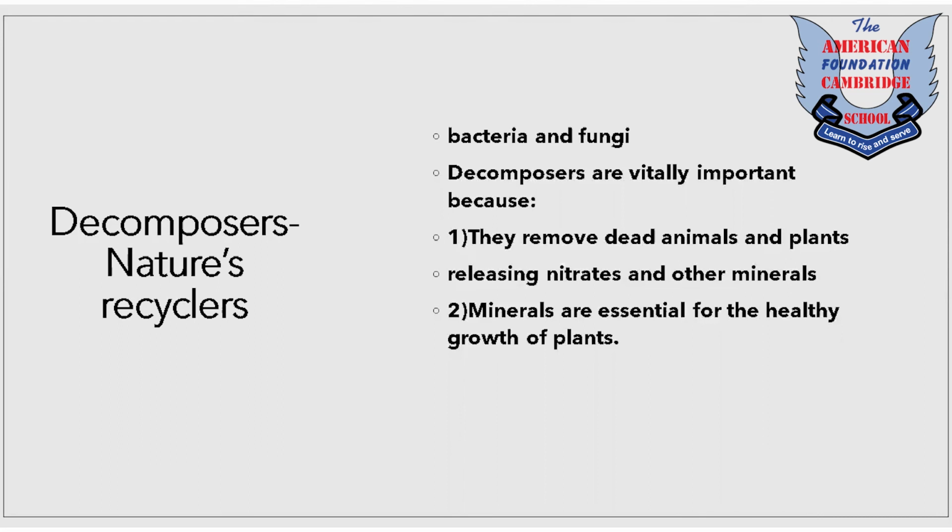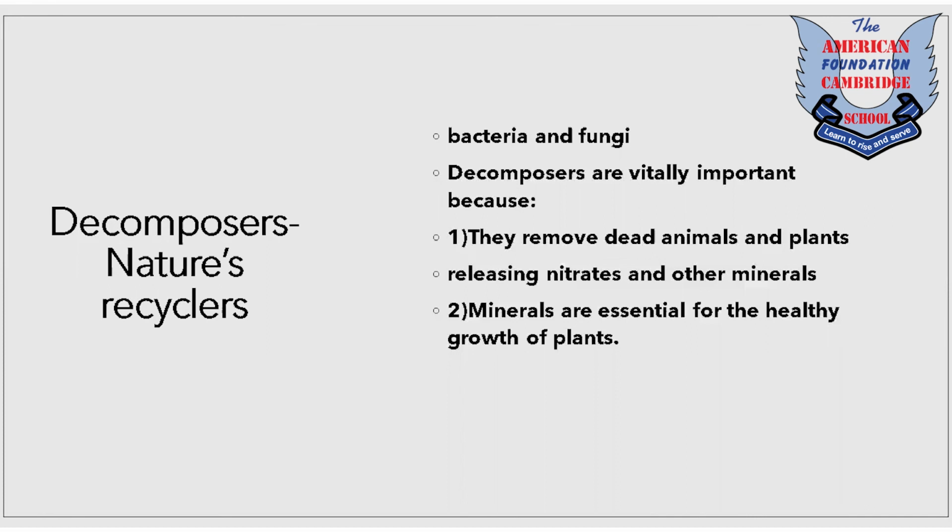With the help of decomposition processes, land becomes fertile, and we can do irrigation. We will have more plants, and we will have better food chains.